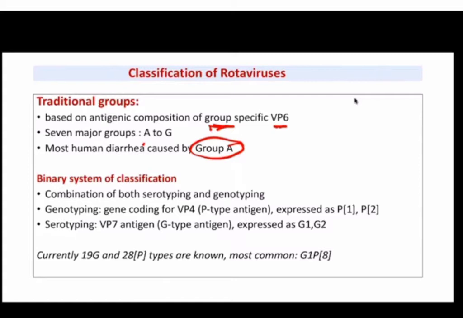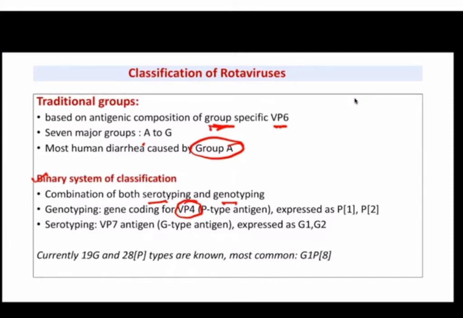Okay, then groups can be further divided into various serotypes and genotypes. Okay, so this is known as the binary system of classification. What we have done, we have combined both serotyping and genotyping in this case. So genotyping is basically on the basis of VP4 antigen, those spike-like proteins which were present. So it is a P type antigen.